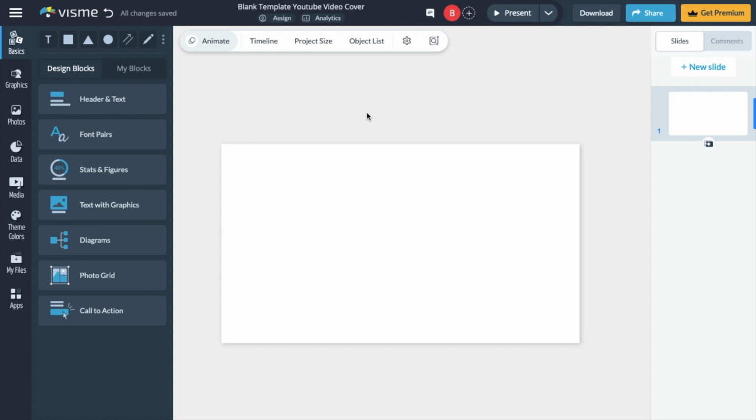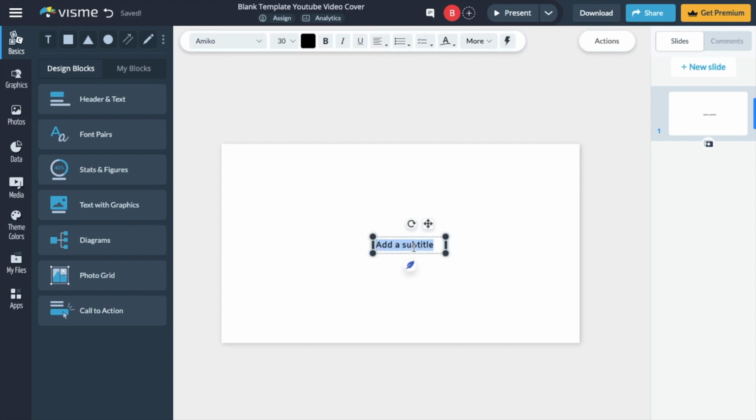So in this Visme tutorial video, I'm going to be showing you guys how to make text all lowercase letters here on Visme. So it's pretty straightforward, but to do this, you first have to add some text to your design. So to do this, you go to the top left, press on the T icon or the text icon, and we're going to go ahead and just type in the word lowercase in all capital letters. So that's just a good example right here.